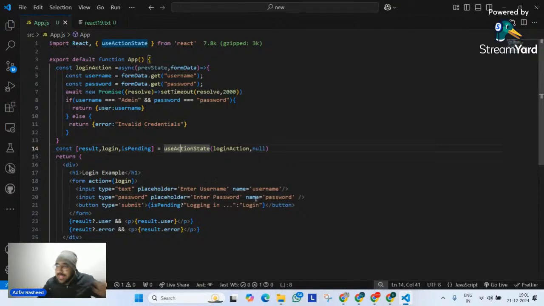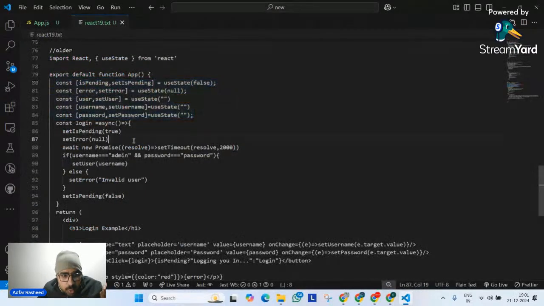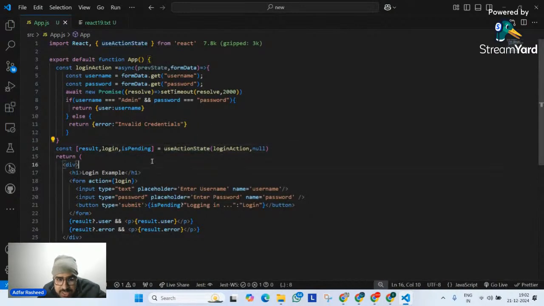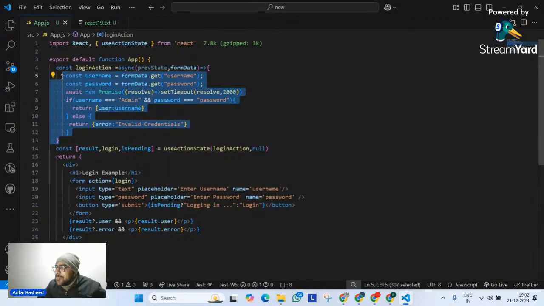Also, one other thing. If you look at this particular code, while this action was happening, I made it manually true, and then I made it manually false. But according to useActionState, don't you think it is treating isPending as true only for this amount of time? Yes or no? Come on, give me a quick confirmation. So remember, this is what we have. I hope this makes sense.